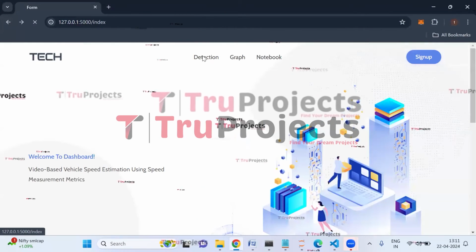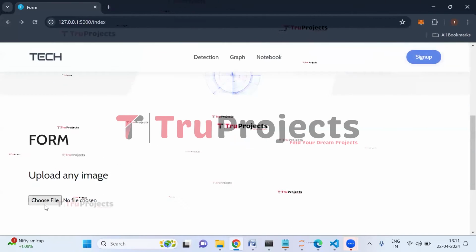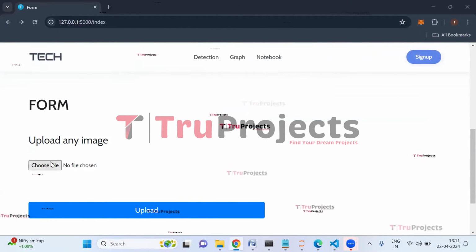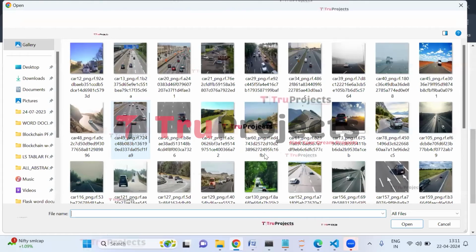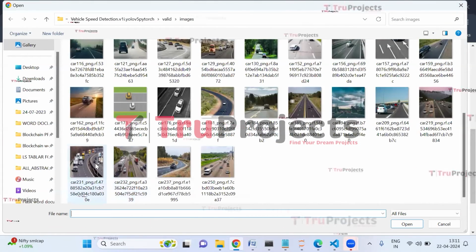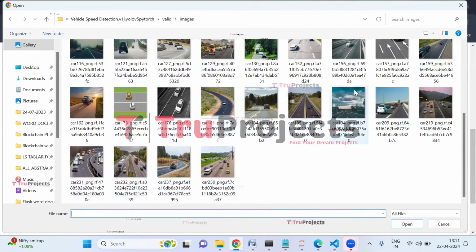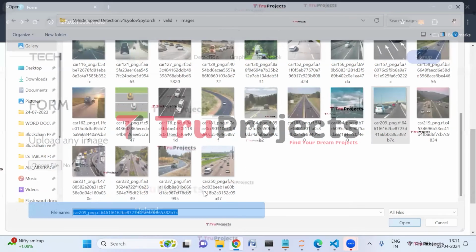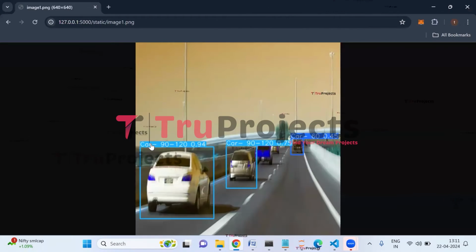Click on detection link here. Click on choose file. So I'm selecting this image. Click on upload button.